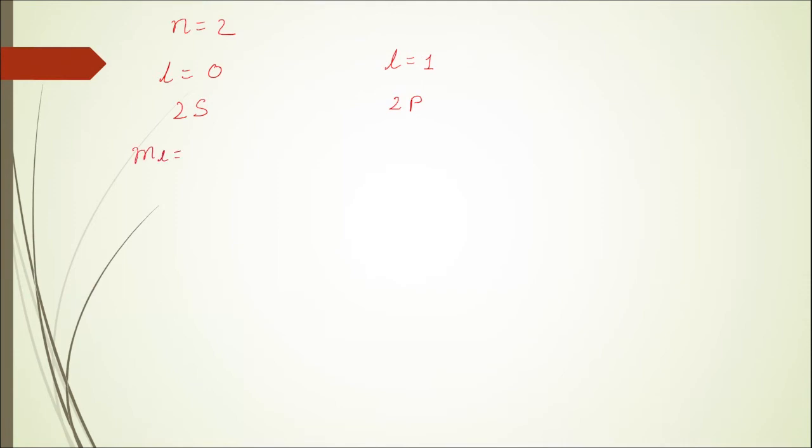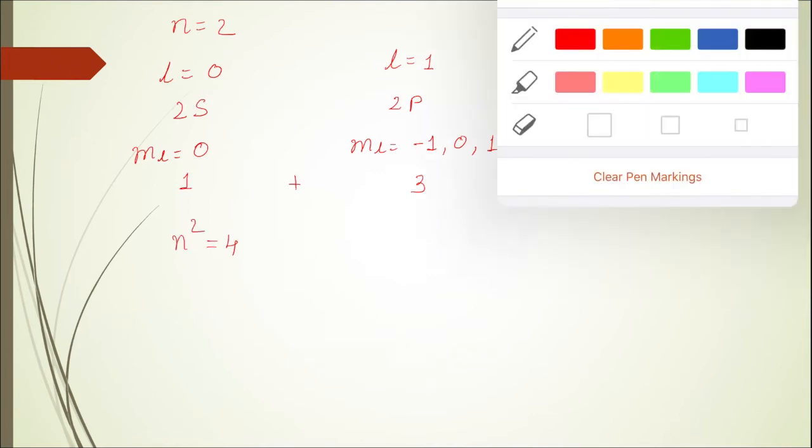For l equal to 0, ml can have only one value, and that will be 0. For l equal to 1, ml will have three values, and you all know now that these three values will be minus 1, 0, and plus 1. So there will be one s orbital and there will be three p orbitals. So the total number of orbitals is 4, and that is equal to n square.